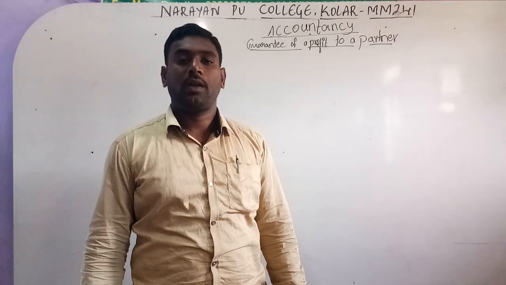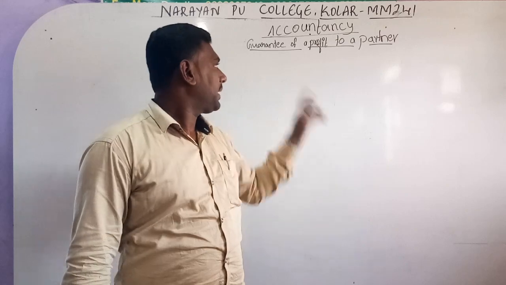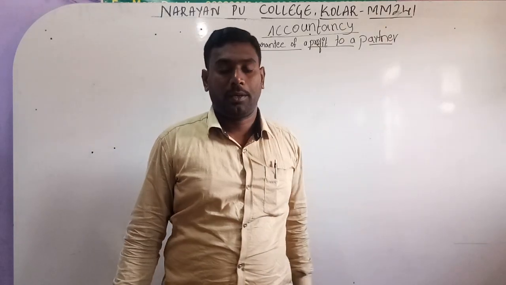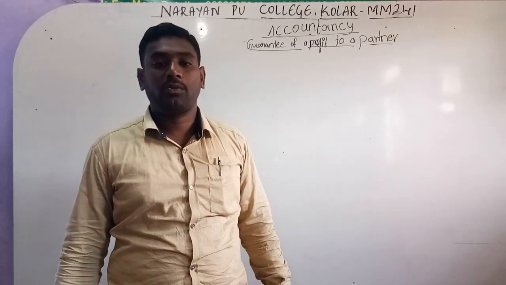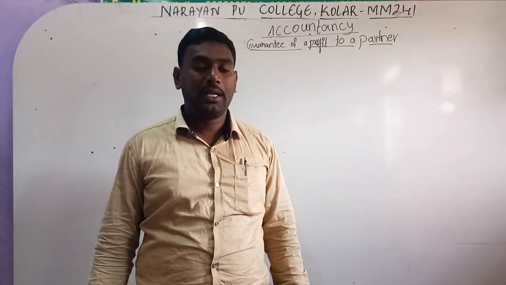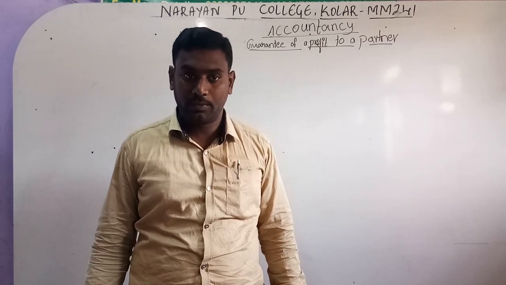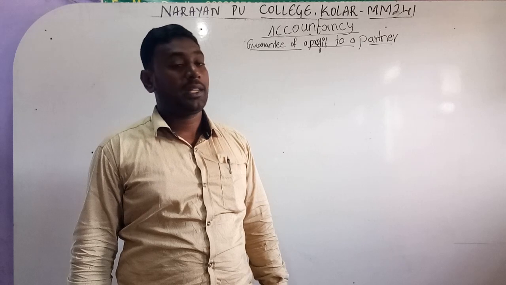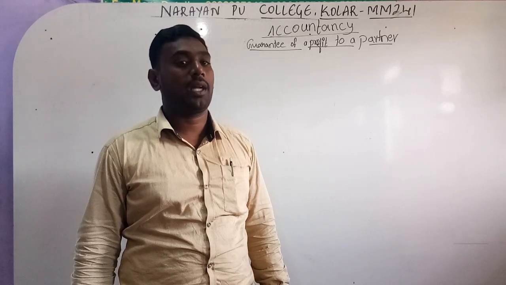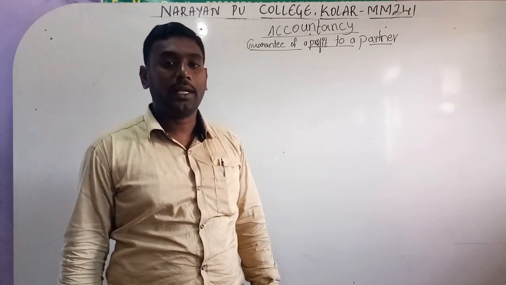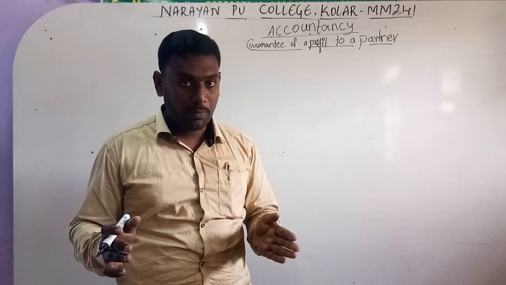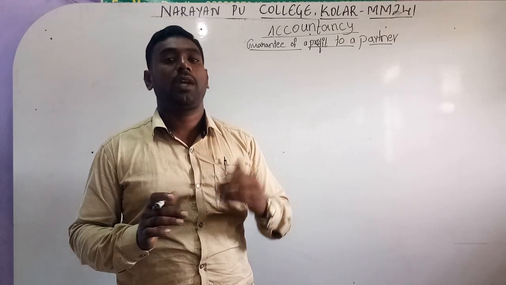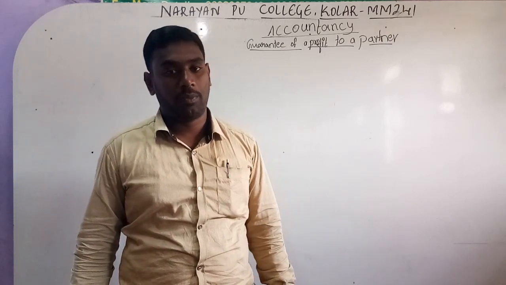In this class, we have to discuss the guarantee of a profit to a partner. In the last class itself, we discussed that if a guarantee has been given by the company, that means all the partners who are available in the company are given the assurance. During that time, how we have to distribute the profit, how we have to calculate the deficiency amount, and how we have to prepare the profit and loss appropriation account.